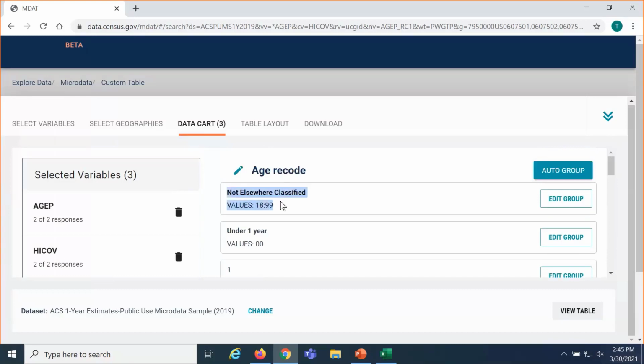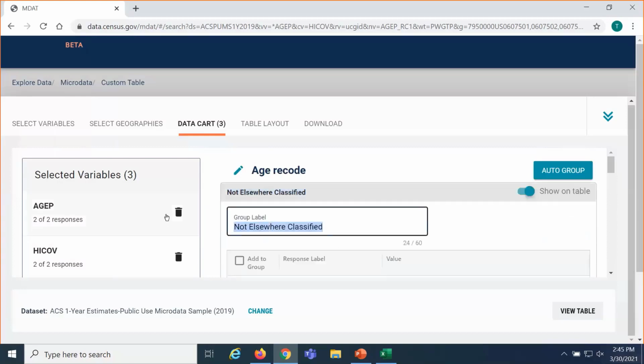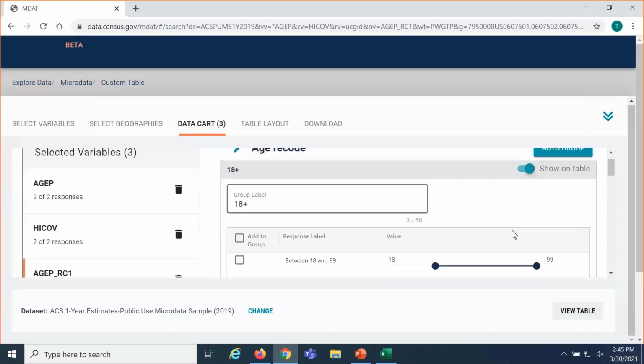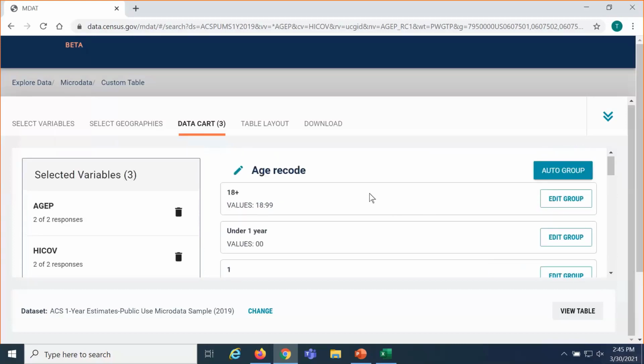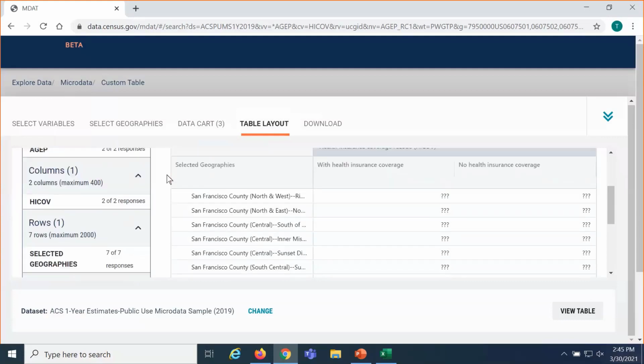And then at the top, of course, are the other values that we haven't specified into any category. I'll click Edit Group and just type 18 plus so I know what this data represents, and click Save Group. Once we've made the edits to the variables, we'll click on Table Layout, and you'll make your adjustment.